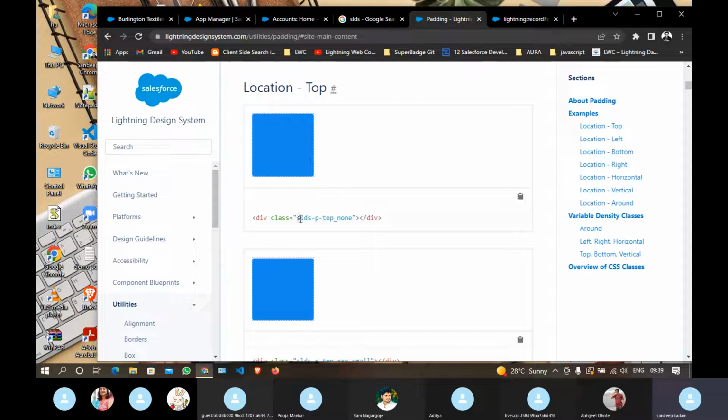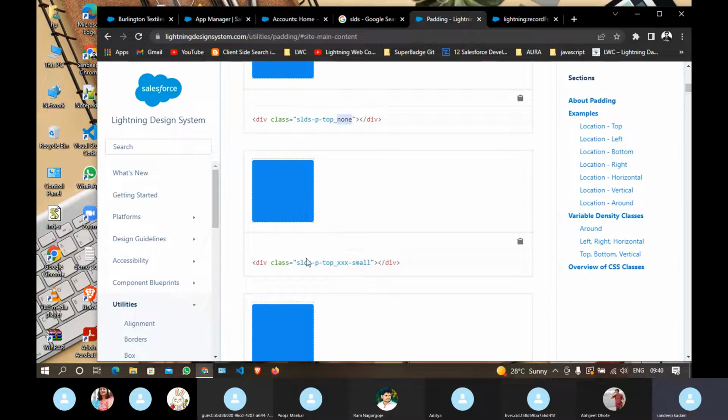So for that, write this SLDS P for padding. After that, position means on which side you want to apply the padding, for top, and then the amount of padding. So currently they have specified none. None means what? No padding will be added. Okay, now see the second example.